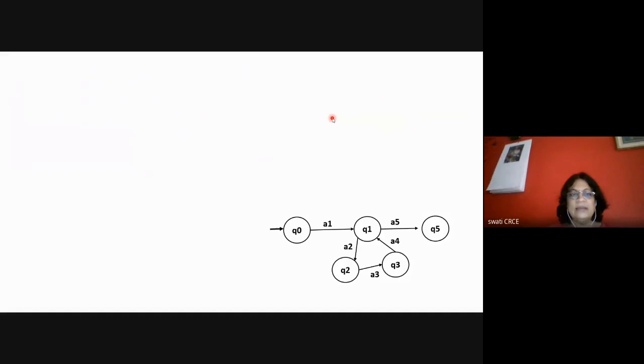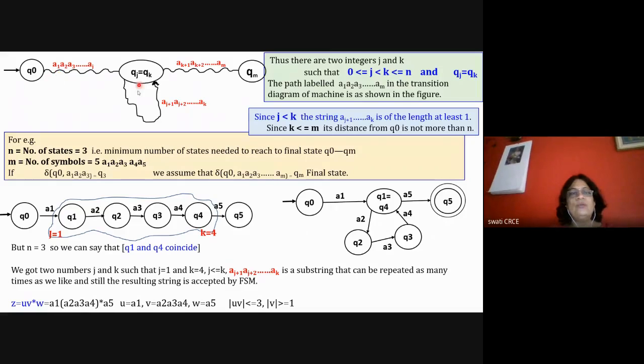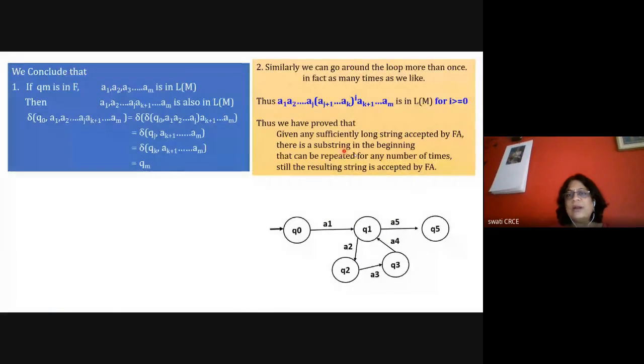So we are writing in terms of I, J, K values and explaining this. This is the example which I am telling you to understand this particular concept. Otherwise, everything is in the form of U, V, W when we are providing the proof of the pumping lemma theorem. In that case, your first statement is about this string with the loop executed for 0 times, and the second statement is that the loop is executed for I number of times.